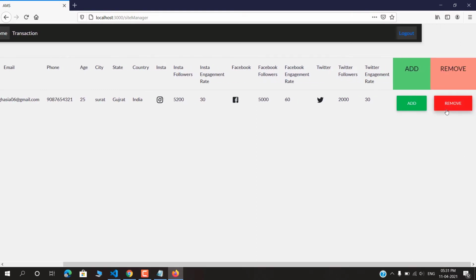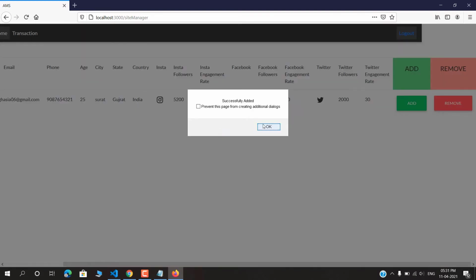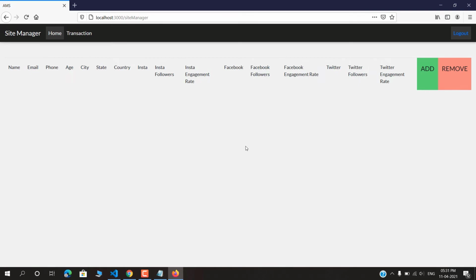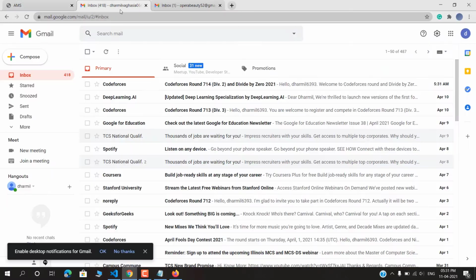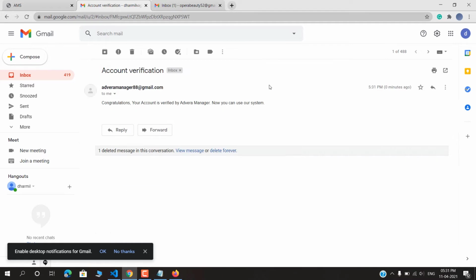If I remove this, then a mail will be sent to this email address saying that you are not eligible for entering the site. Now I am adding this person, and it will ask me first, because many times remove or add may be pressed accidentally. Now I can see I got a mail from the website that I am able to enter the system.